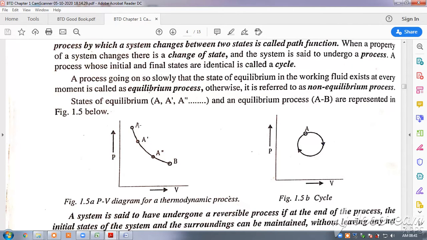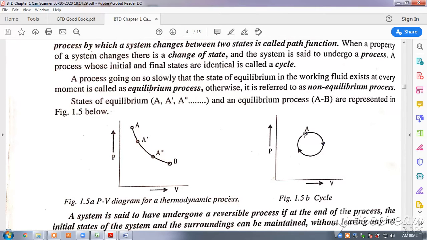Okay. Similarly, you have got one more PV diagram here, where you have got a point A. Say this is point B, so it comes like this and returns back to point A itself. So this path I can call a process. This is one process because it has ultimately gone from condition A to condition B. So this is a process.